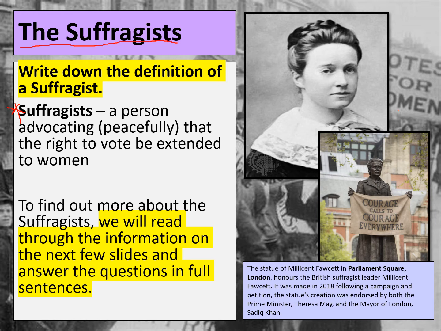a lady called Millicent Fawcett. So you can see her in this picture here. The second picture just below is the picture of Millicent's statue in London. After a campaign and a petition, the statue was created to remember the work of Millicent Fawcett and how she had dedicated her life to fighting for women's right to vote. So she now has a statue that you can actually visit in London. It shows us that she's a very significant and remembered individual that's part of this movement.